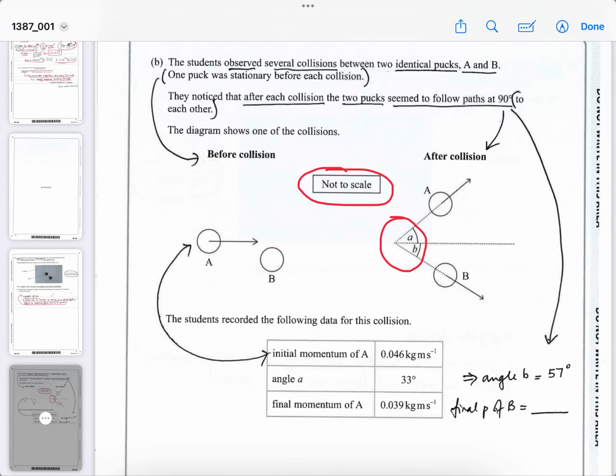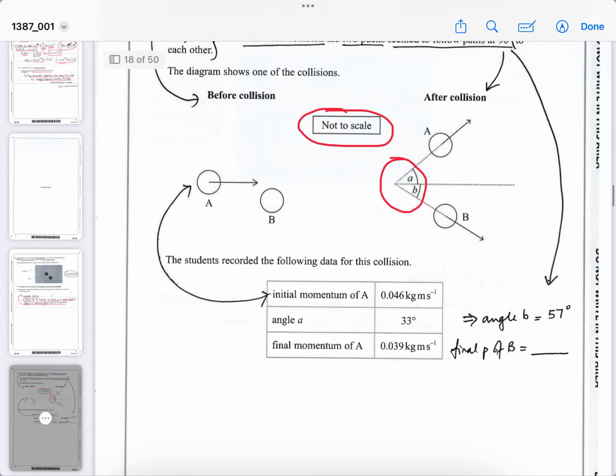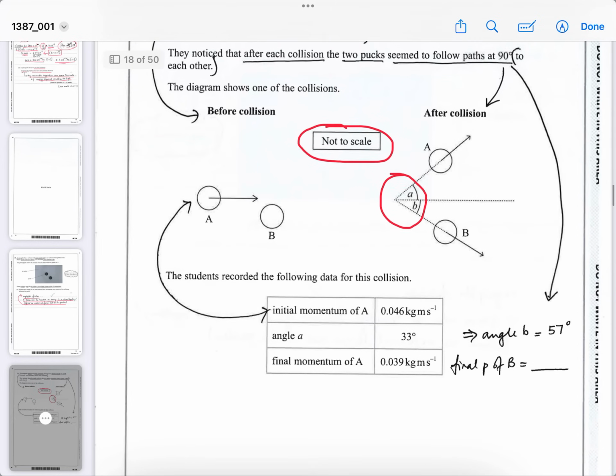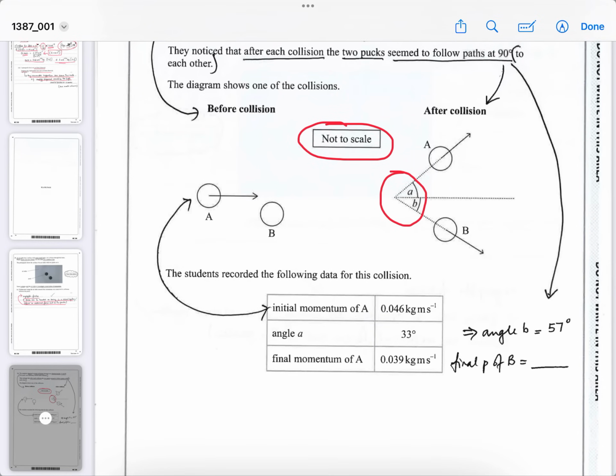Okay, so the students recorded the following data for this collision. So the initial momentum of A was the initial momentum completely because B wasn't moving. Yes, that's the initial momentum. Angle A upwards here after the collision was 33 degrees.